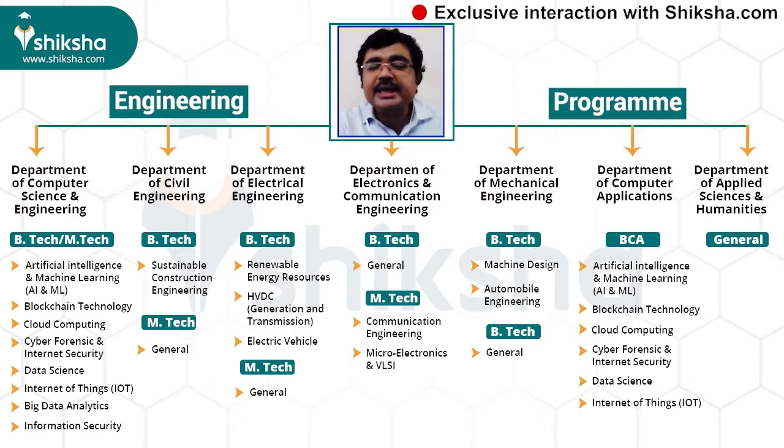He can choose BTech in electronics and communication engineering. He can choose BTech in civil engineering, and also BTech civil engineering with specialization in sustainable construction engineering, like green buildings, as we have been hearing. Nowadays green buildings are a big boom. Buildings are being constructed where electricity consumption is the minimum, there is greenery all around, and the building is totally dependent on solar energy.